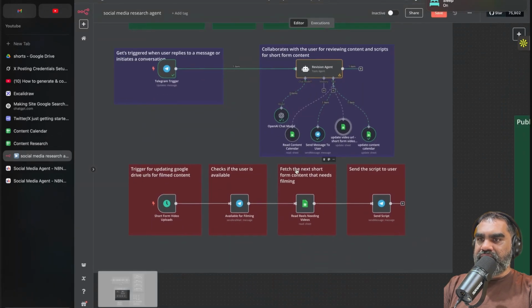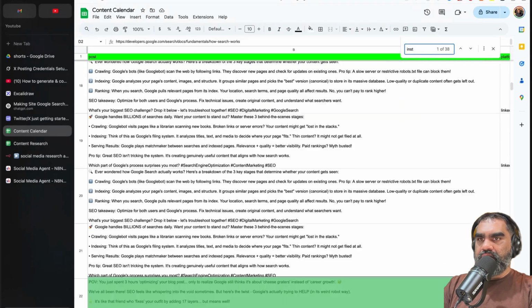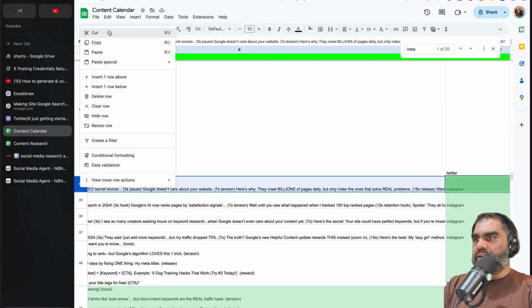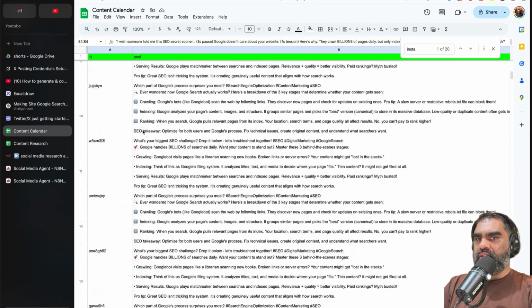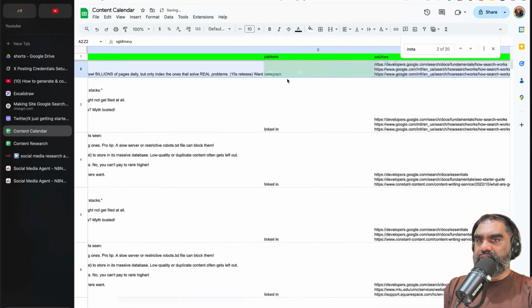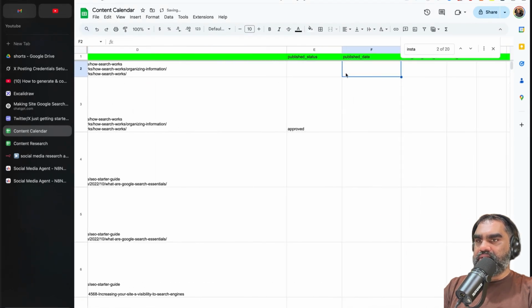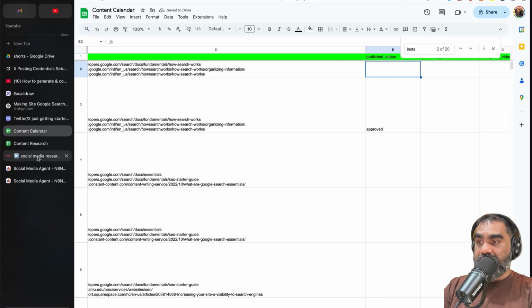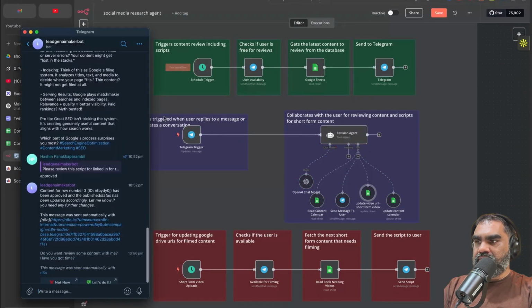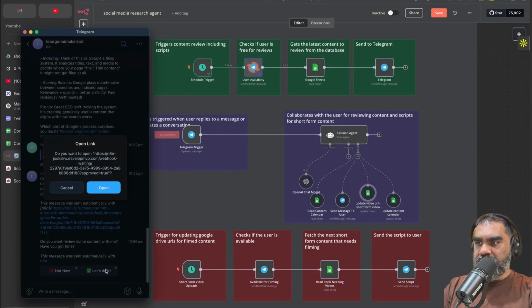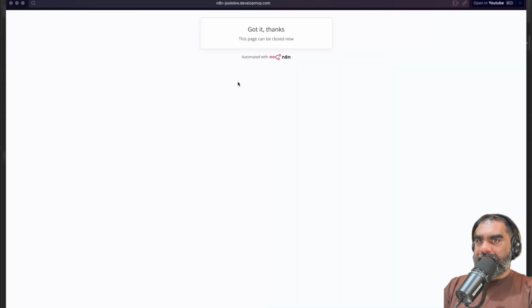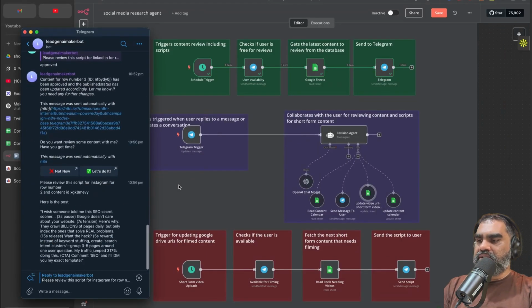The second part of this is, if I just copy one of the Instagram columns, I cut that and bring it to the top, paste, that will be the first row. To be picked up, the publish status is empty. So that will be what will get sent to me. Test that workflow, and then I'll receive that message. Let's do it. Open. So when I'm out and about, it's easy to do. Then here's a post. Please review this script for Instagram.